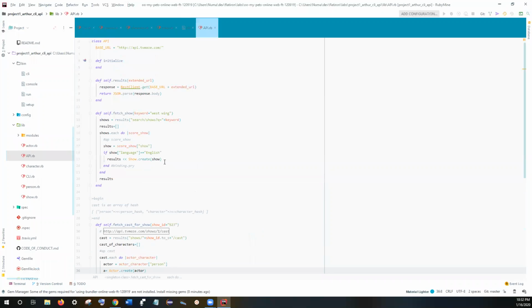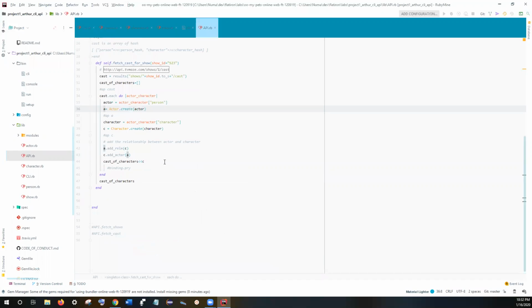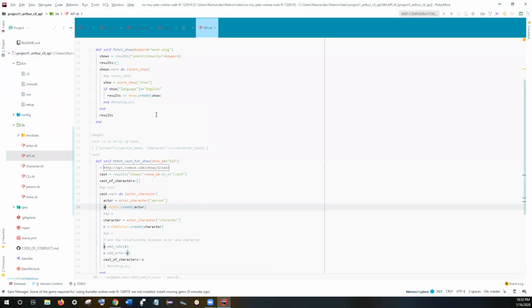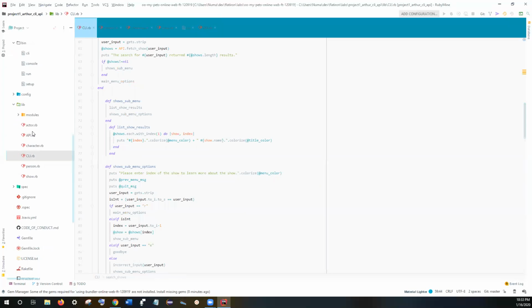Basically, this is the CLI menu. Oh no, I mean this is actually the API calling the website. And if you want to see the actual CLI, it's actually in CLI.rb, and that's the actual CLI menu here. Yeah, it's a little lengthy, but that's about it.